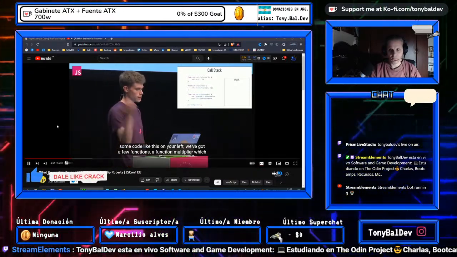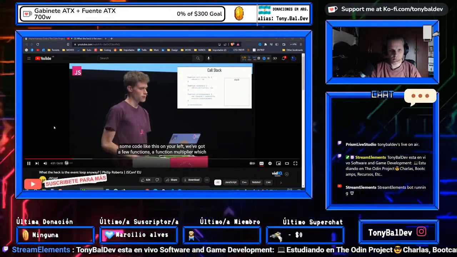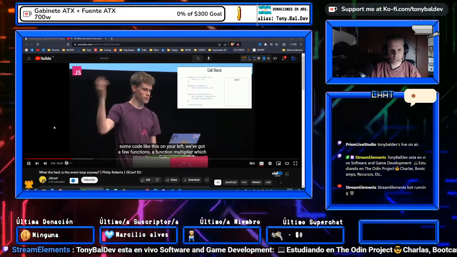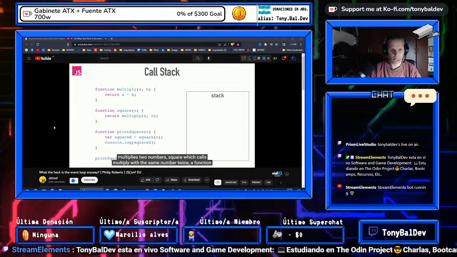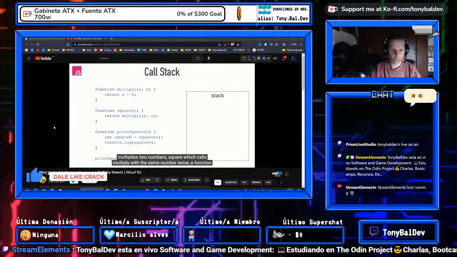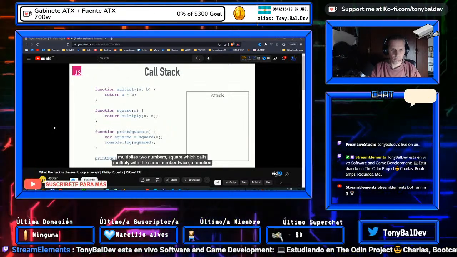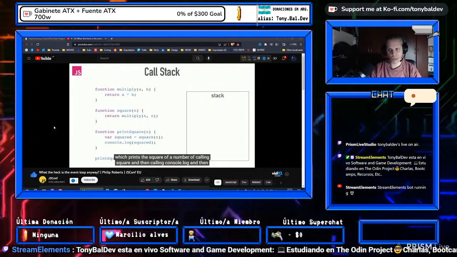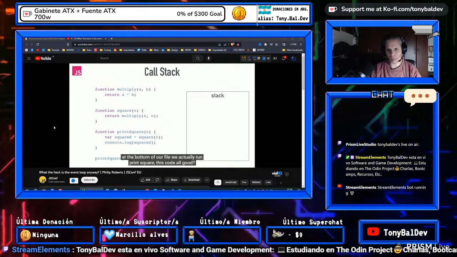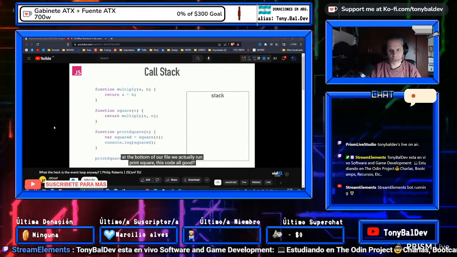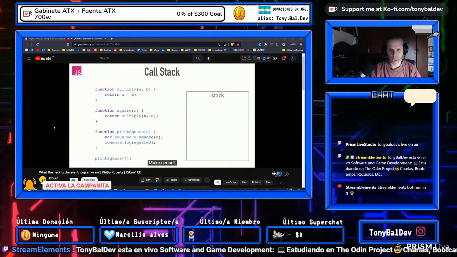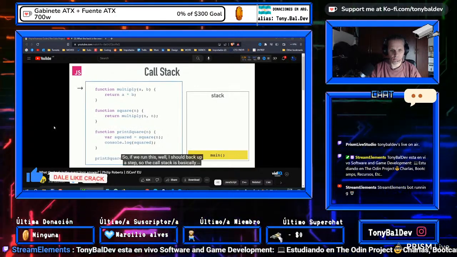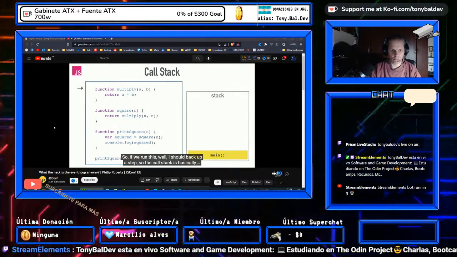So if I have some code like this on your left, we've got a few functions: a function multiply, which multiplies two numbers; square, which calls multiply with the same number twice; and a function which prints the square of a number by calling square and then calling console.log. At the bottom of our file, we actually run print square. This code, all good? Make sense? Cool. So if we run this, well, I should back up a step, sorry.